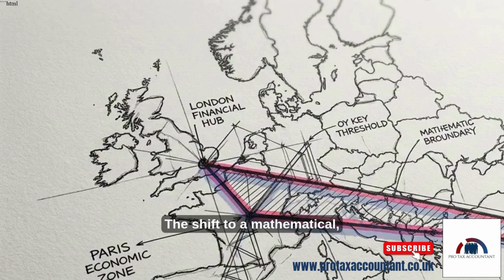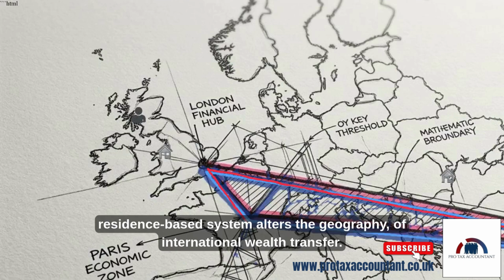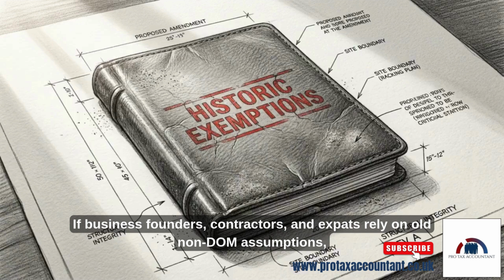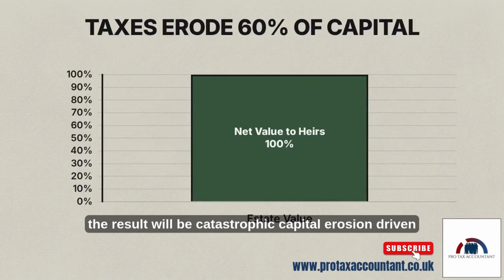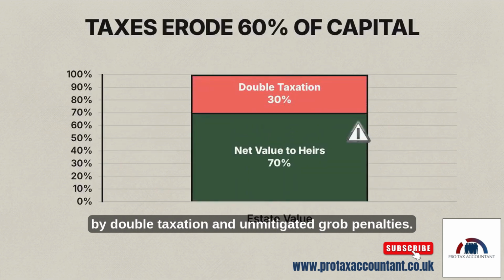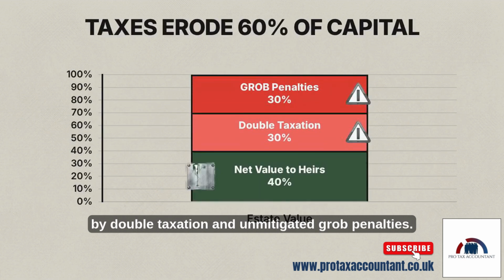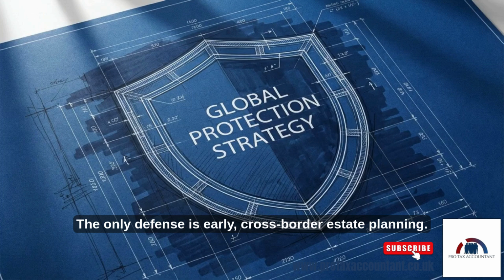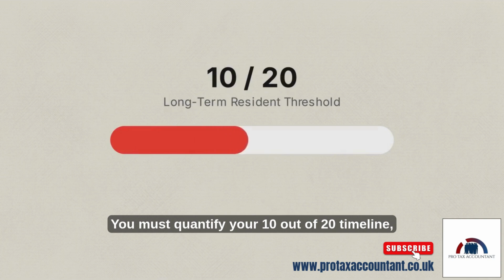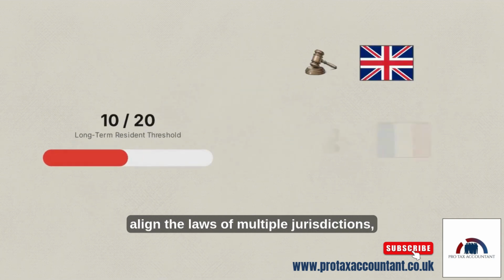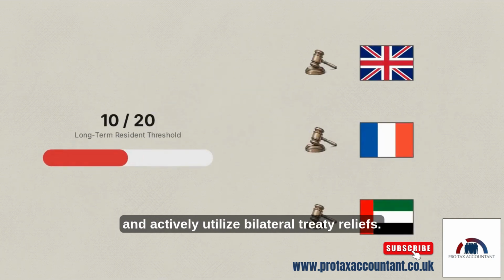The shift to a mathematical, residence-based system alters the geometry of international wealth transfer. If business founders, contractors, and expats rely on old non-dom assumptions, the result will be catastrophic capital erosion driven by double taxation and unmitigated GROB penalties. The only defense is early cross-border estate planning. You must quantify your 10 out of 20 timeline, align the laws of multiple jurisdictions, and actively utilize bilateral treaty